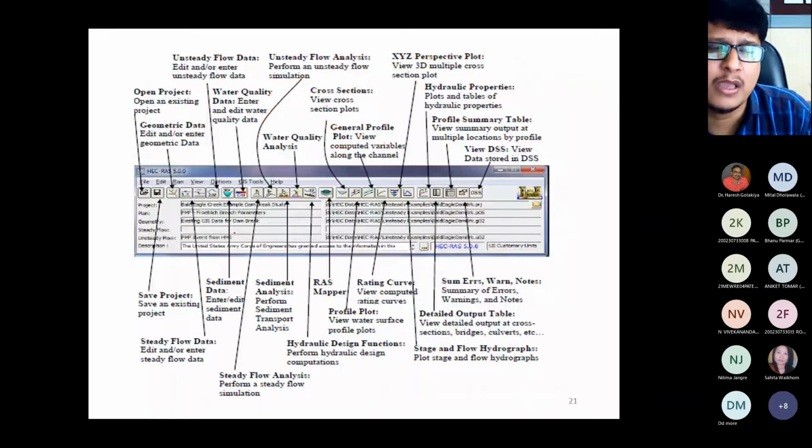This is about the history. These are the abbreviations and the input, what it says. You can see this is the open project. This is the save project, then sediment data, then sediment analysis, then RAS Mapper.